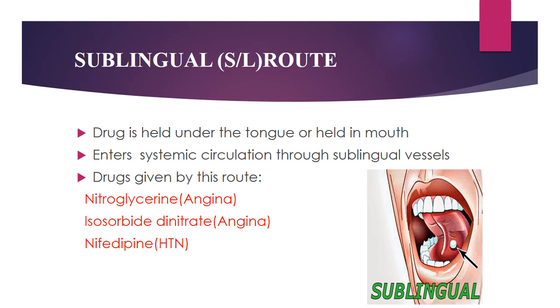Next route is the sublingual route. The drug is held under the tongue or held in the mouth, and when it is held under the tongue it enters the systemic circulation directly through the sublingual vessels, so it avoids the first pass effect. Why does it avoid the first pass effect? Because it enters the systemic circulation through the sublingual vessels directly. Drugs given by this route are the drugs used in angina, like nitroglycerin and isosorbide dinitrate, and nifedipine. Nifedipine is a capsule; its powder is put under the tongue for the control of hypertension.